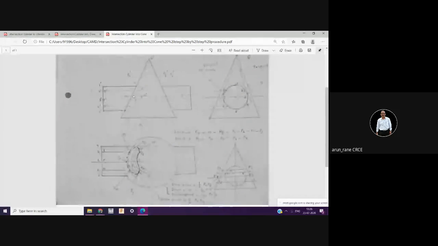Once you get this, whatever you see from here, this much portion will be seen as dark, and this much portion will be seen as dotted. 7, 8, 1, 2, 3 will be dark, and what is below will be dotted. Now you have to just project this.